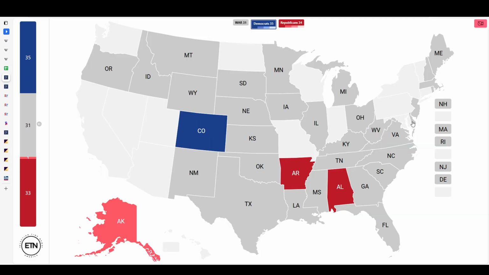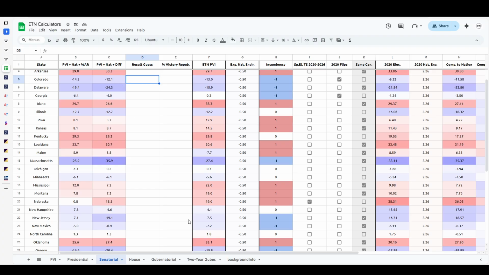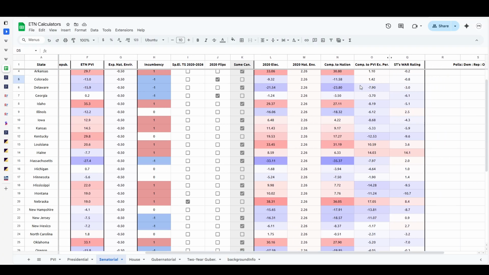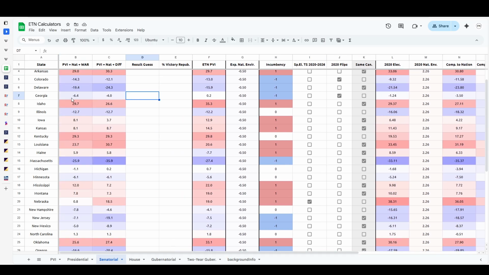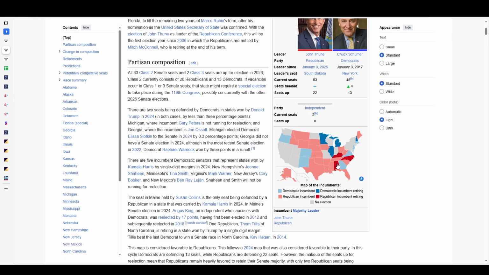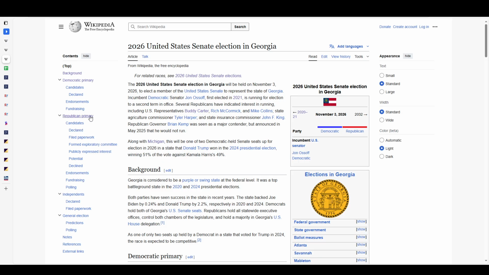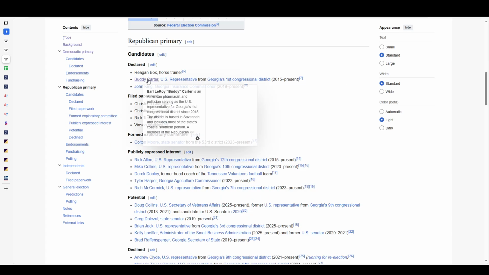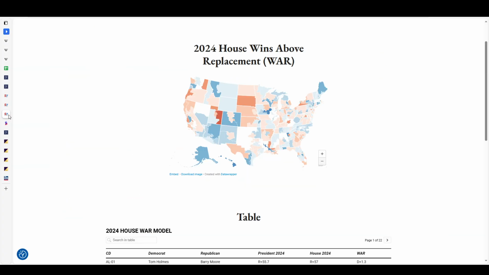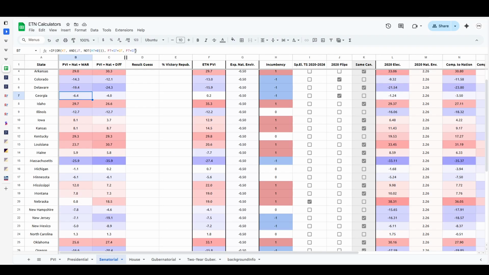Delaware, 19.4 for the win above replacement map, but all the way up at 24 for the difference map here. That's mainly due to a difference here from 7.9 to only 3 for the WAR rating. Georgia, Ossoff is a relatively strong candidate, and I didn't plug in Buddy Carter's information in here yet, or any potential other candidates. Buddy Carter is most likely going to be the candidate here. So if we look at the first district's results, we can see that it's 2.4. So if we then add 2.4 to the number here, then I did the wrong one.